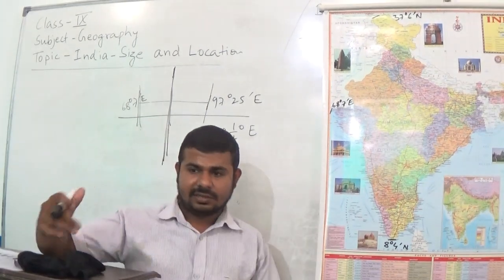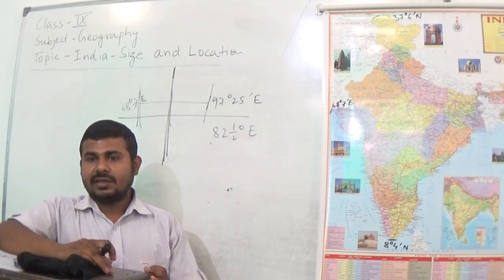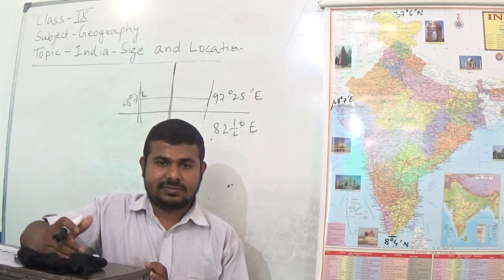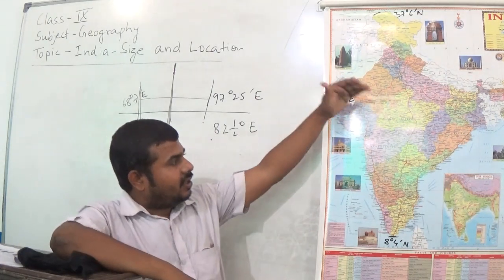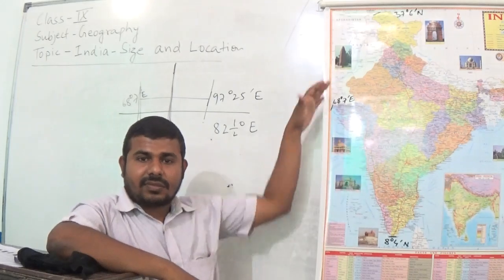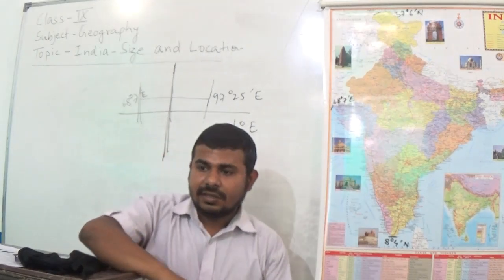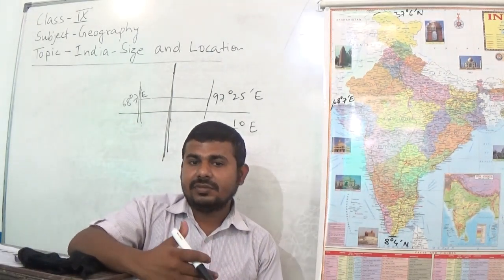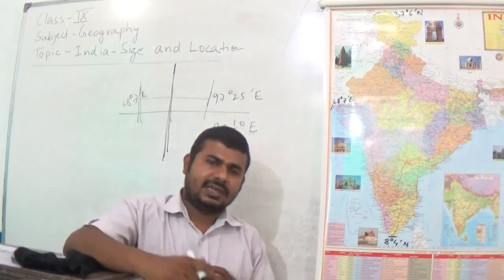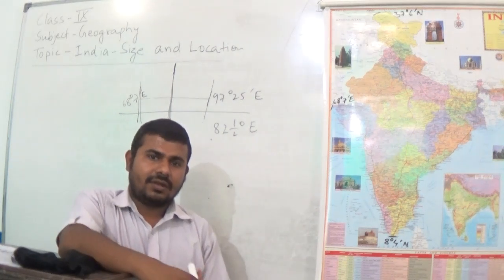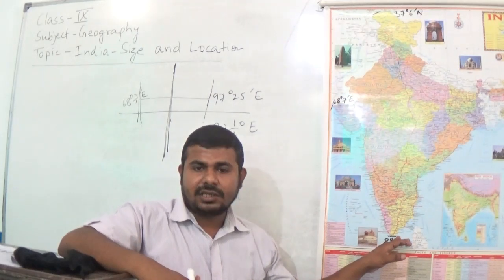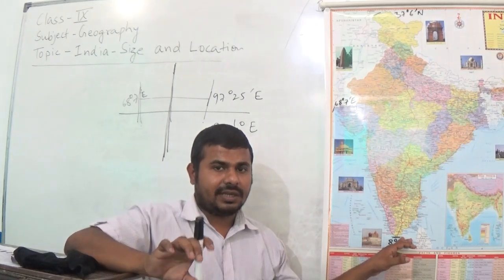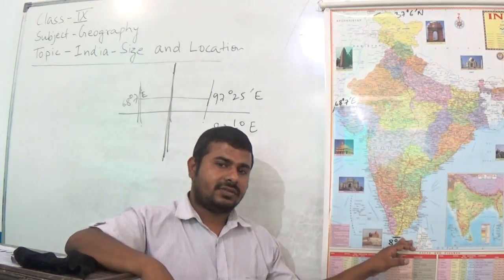So now let us move to the next topic, latitudinal extent, which means north to south. This extent influences the duration of day and night as we move far away from the equator. For example, at the southernmost tip of India, the difference in the duration of day and night is felt very little.